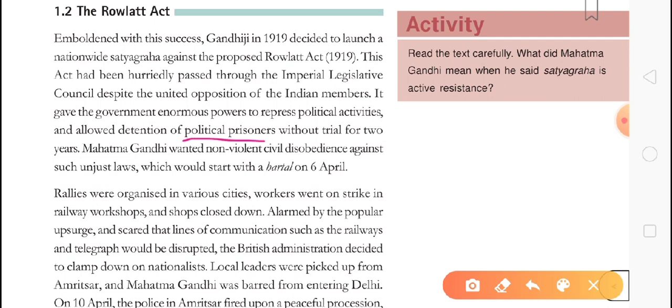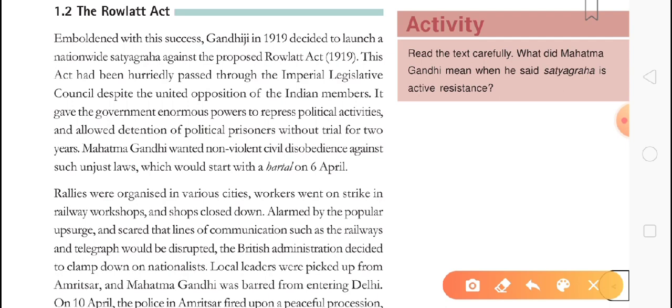It means political prisoners: if anyone raised their voice against the government, they could put that person into jail without any trial, without showing him in court. They would just capture him and send him to jail for a minimum of 2 years. So that was a very bad situation for the self-independence of the people.